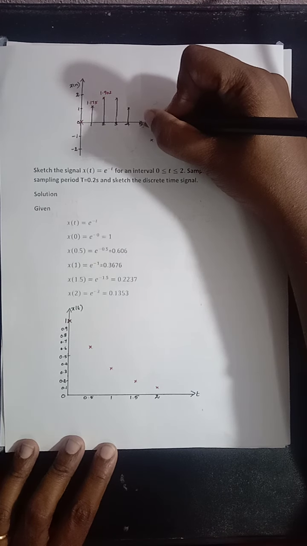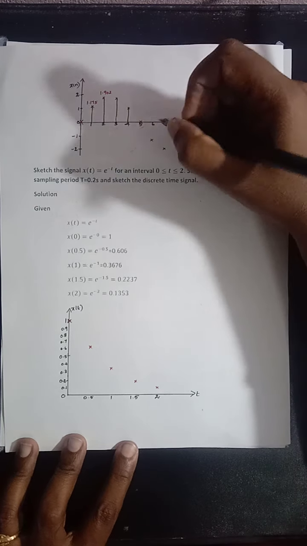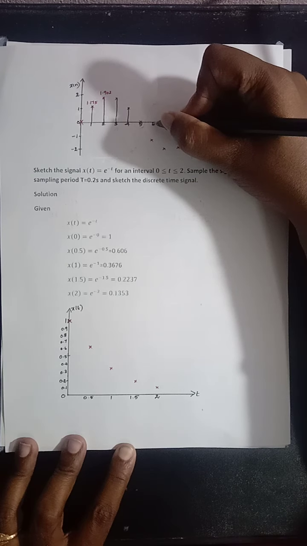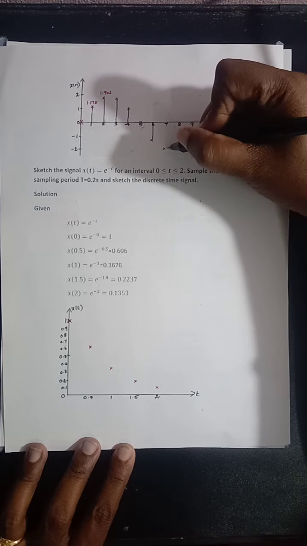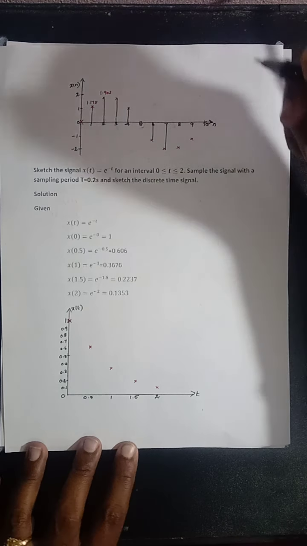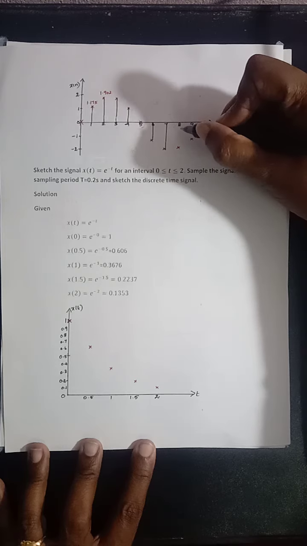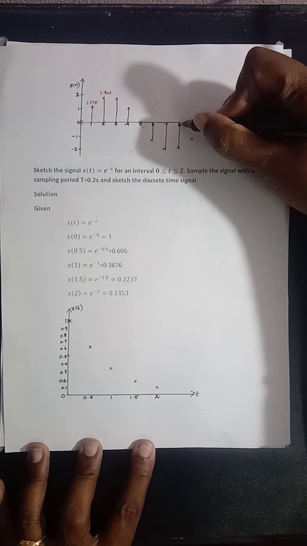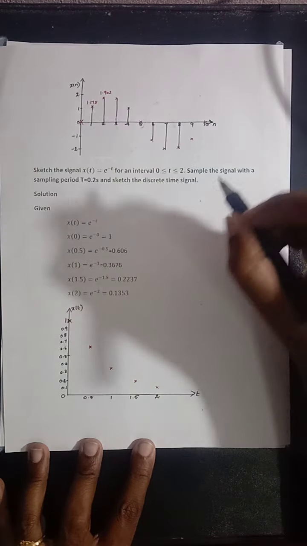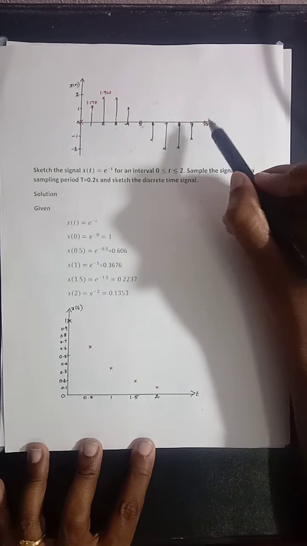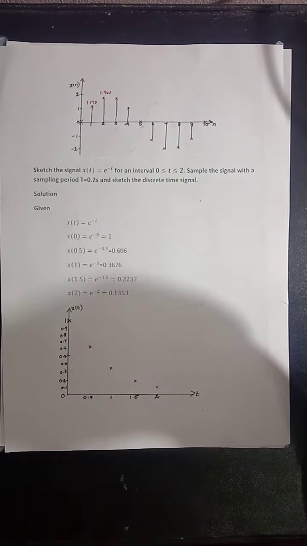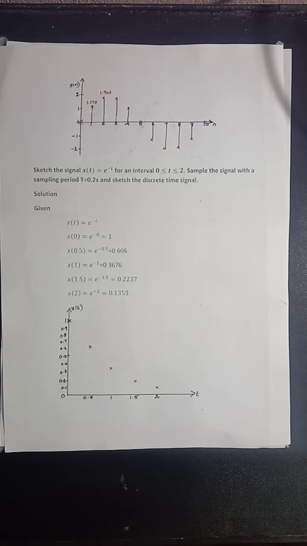At n is equal to 5, the answer is equal to 0. At n is equal to 6, it is minus 1.175. At n is equal to 7, it is minus 1.902. At n equal to 8, minus 1.902. At n is equal to 9, it is minus 1.175. And at n is equal to 10, it is 0. So this is how we have to sketch the discrete time signal.